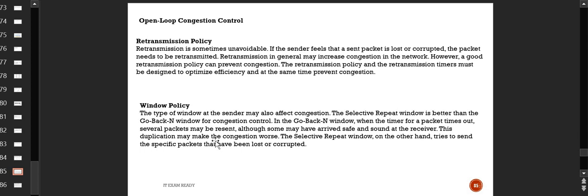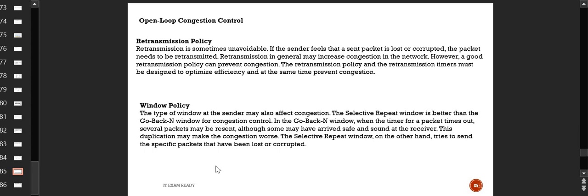In selective repeat, it tries to send the specific packets that have been lost or corrupted. So selective repeat will say repeat the transmission of only those packets which are actually corrupted or lost. Don't apply this to everyone, don't apply the rule universally. Apply it selectively.